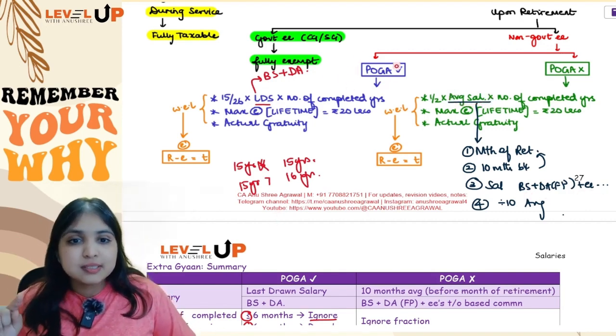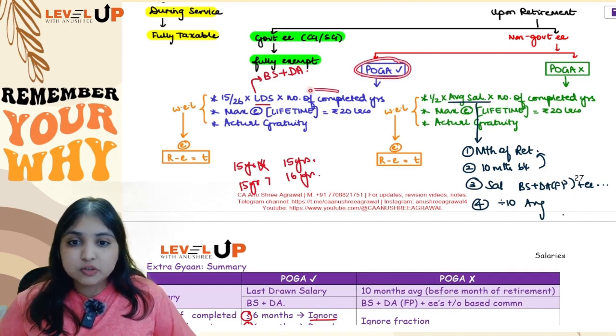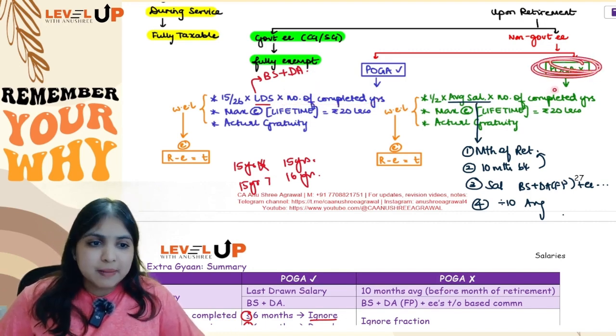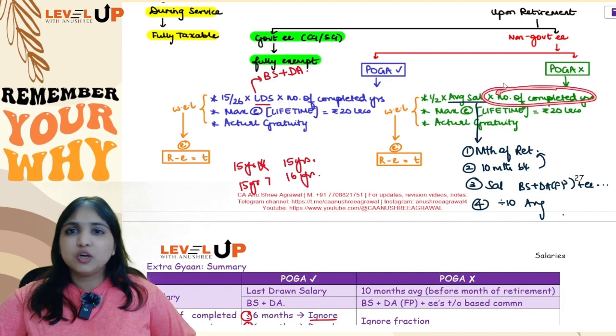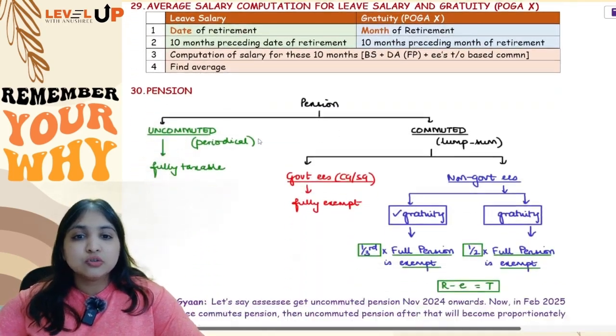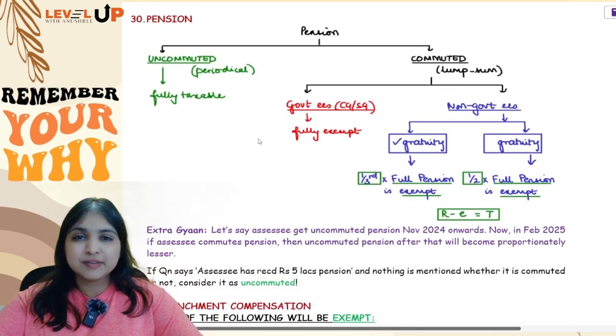Then one more difference: if an employee is covered by POGA, when you are considering the number of completed years, you do consider the fraction. But if an employee is not covered by POGA, any fraction over here you will fully ignore. Okay, so this was your gratuity discussion. So two retirement benefits you have discussed, you have understood leave salary and gratuity.